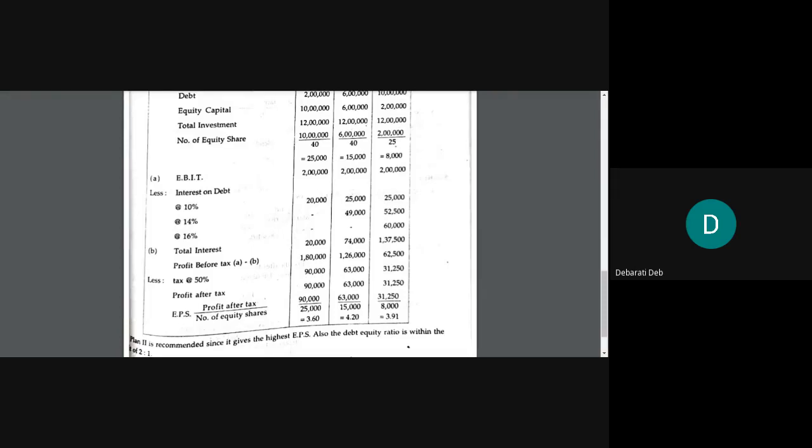Since there is a range given to us, we will write in three separate ranges and find out what will be the rate of interest. No specific rate of interest is given in this problem. That is the only difference of this problem from the previous problems. So interest on debt, first you write 10%, then 14%, and third one 16%. These are the three ranges given to us. So write 10%, 14%, and 16%.